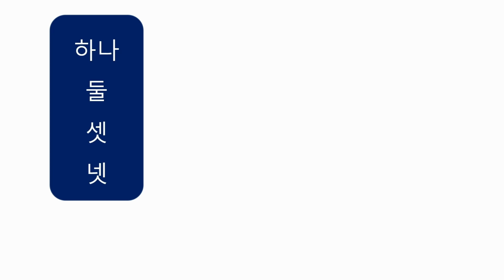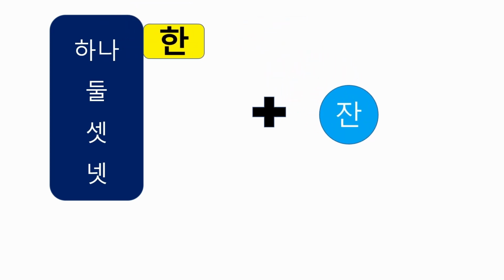Did you notice? I didn't give you some numbers such as 1, 2, 3, and 4. There must be a reason for that, right? Yes, those numbers are written in slightly different forms when they are combined with a unit noun. For example, 하나 plus unit noun 잔 would be 한 잔.